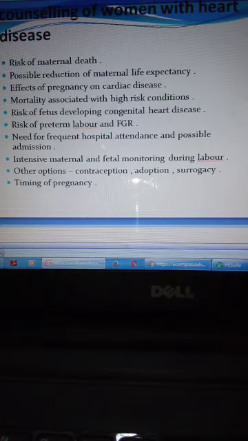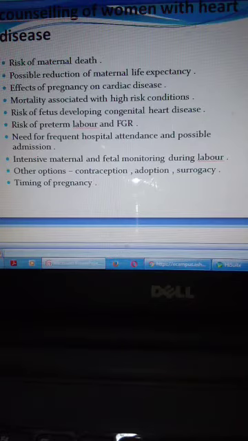How can we counsel the patient with a heart problem? The first things we discuss with the patient are the risk of maternal death, the possible reduction of maternal life expectancy, and the effect of pregnancy on the cardiac disease. There is also mortality associated with the high-risk condition, the risk of the fetus developing congenital heart problems, risk of preterm labor and fetal growth retardation, need for frequent hospitalization and possible frequent admission, and intensive maternal and fetal monitoring during labor and during the pregnancy.